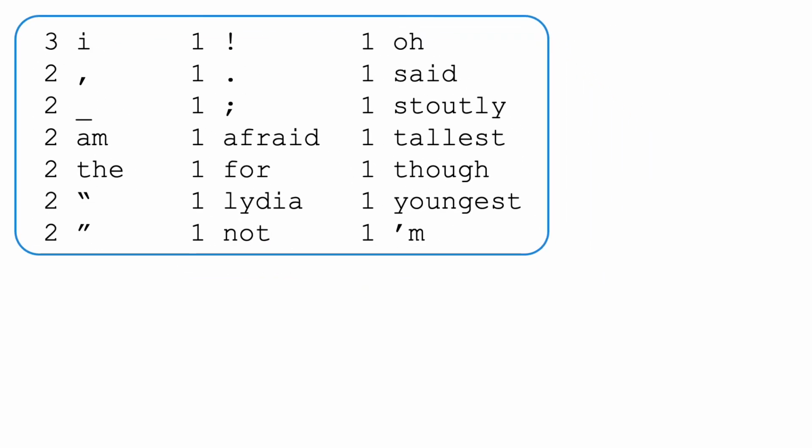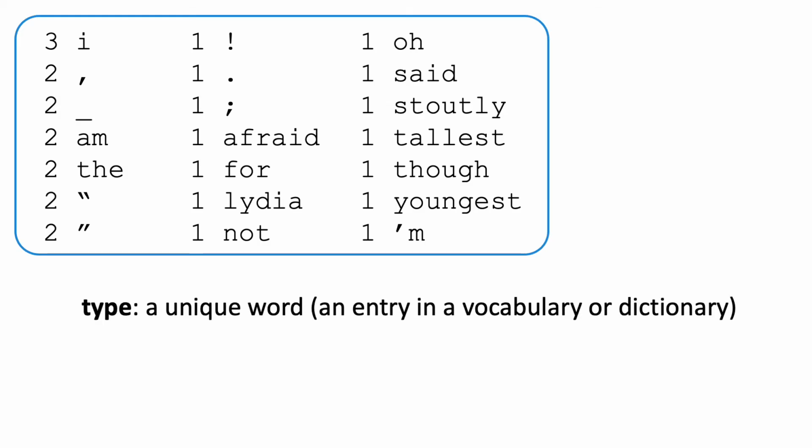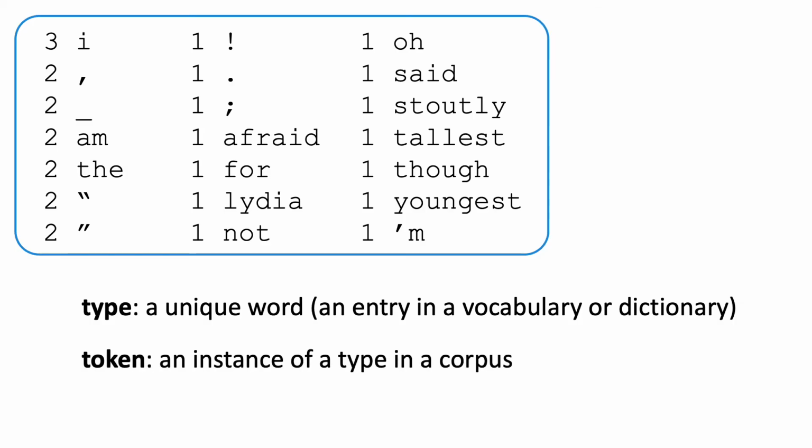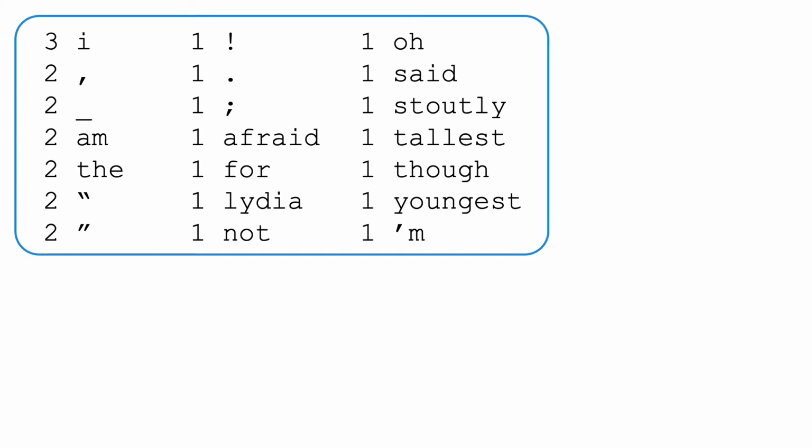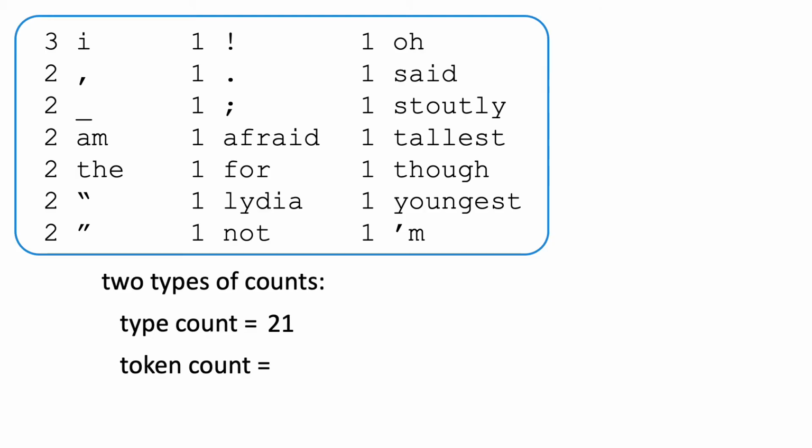There are 2 types of counts we'll be considering, for types and tokens. A word type is a unique word, that is, an entry in a vocabulary or dictionary. A word token is an instance of a type in a corpus. Given our counts from earlier, we can count the number of types and tokens in our example sentence. The type count is 21, there are 21 unique words in the sentence, and the token count is 29. There are 29 tokens separated by white space after running our tokenizer.